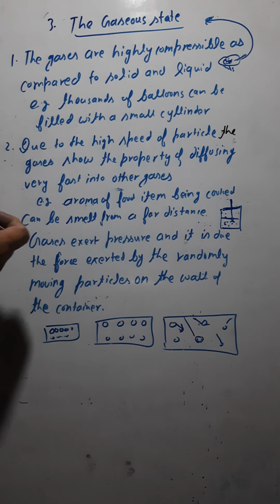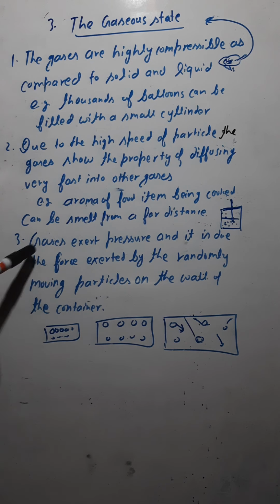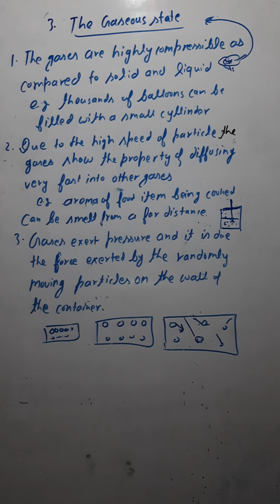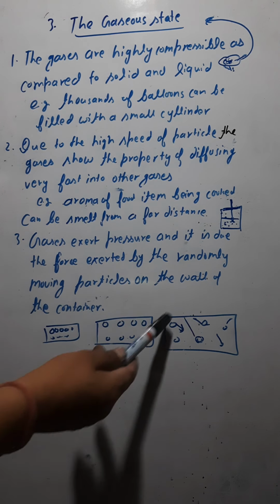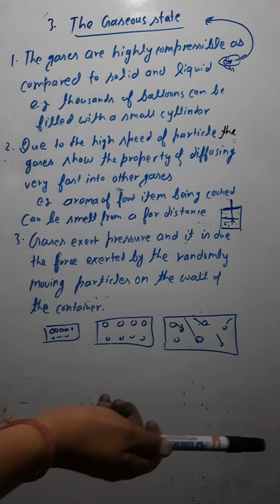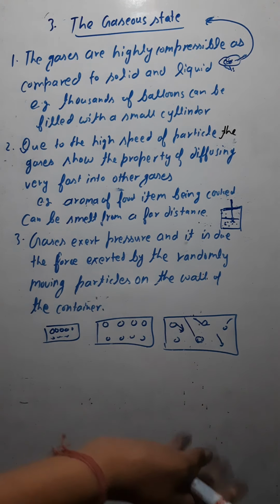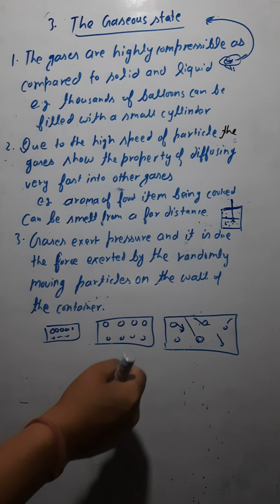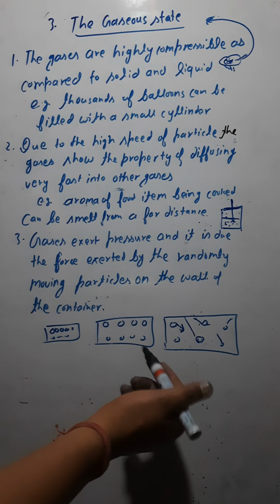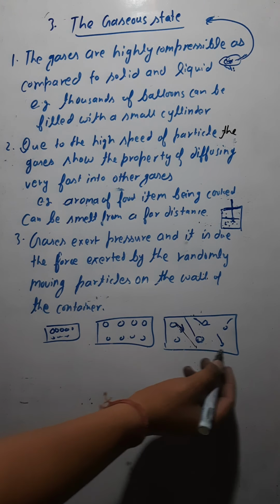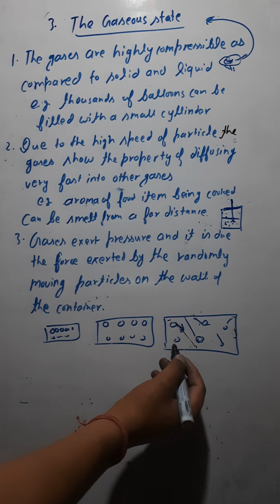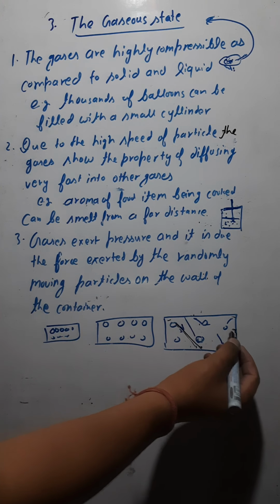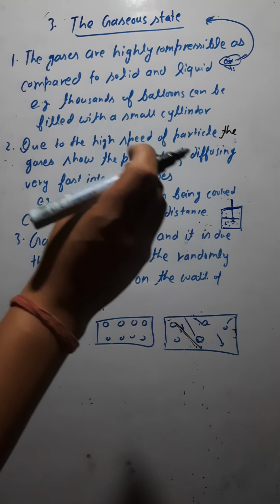Then move towards the third property. Gases exert pressure, and it is due to the force exerted by the randomly moving particles on the wall of the container. Because this is the container, the gas would exert pressure. The gas inside would try to come out of the container, so the particles are moving here and there. These particles are colliding with the wall, so they exert some pressure on the wall. That is why gases exert pressure.